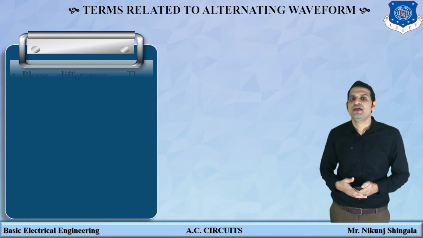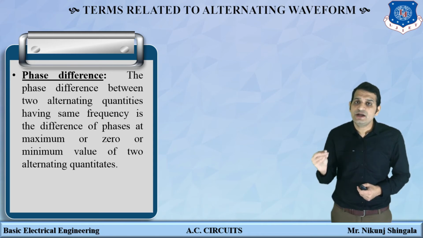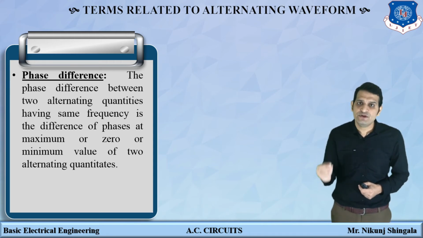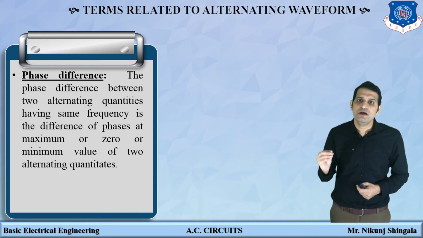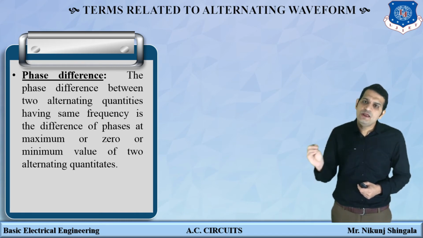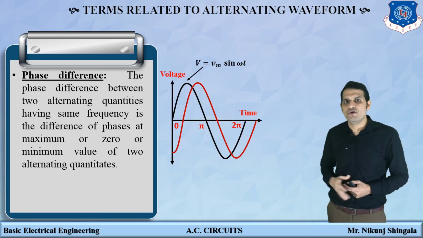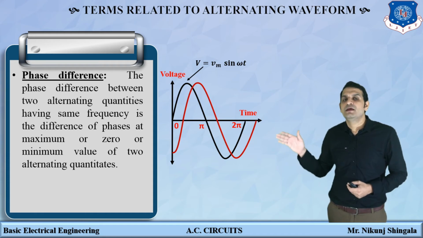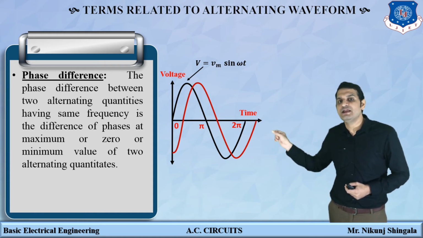The next one is phase difference. The phase difference between two alternating quantities having the same frequency is the difference of phases at maximum or zero or minimum value of the two alternating quantities. There are two waveforms. It is a voltage versus time waveform. Now one signal, voltage waveform V is equal to Vm sin omega t, is starting at origin.